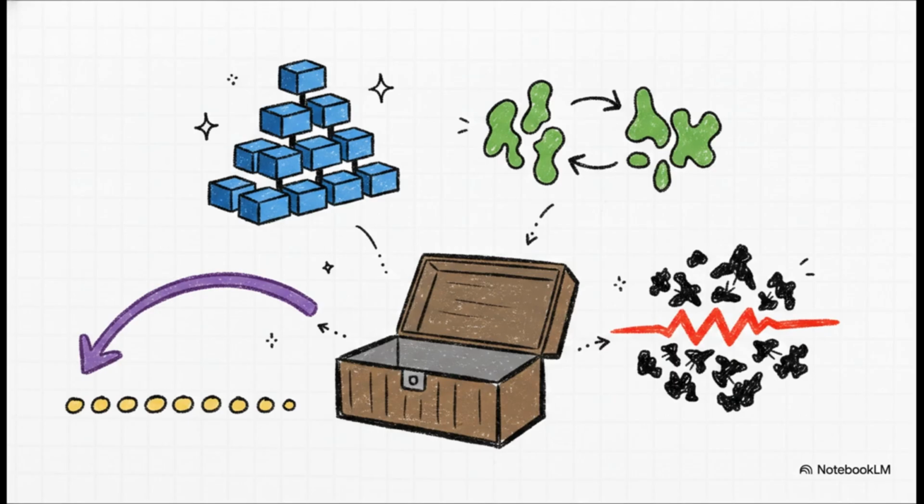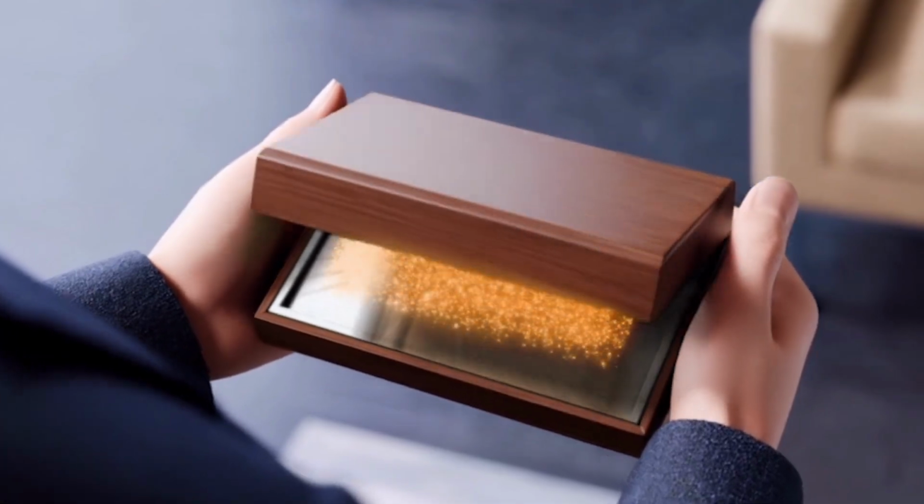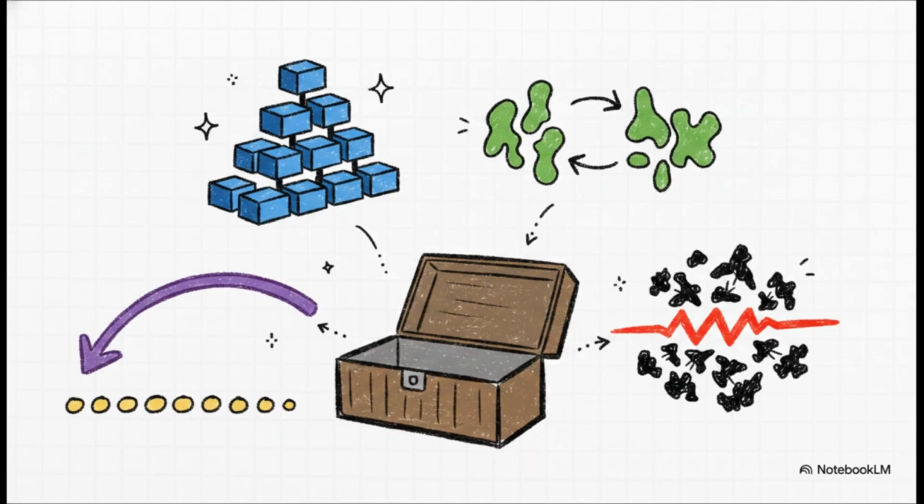But I don't want you to just look at these as lines of code. Think of them as 4 entirely unique philosophical approaches to problem solving. Each one tackles the exact same problem, arranging items in order, but they do it using completely different logical anchors. Let's check out the first one.